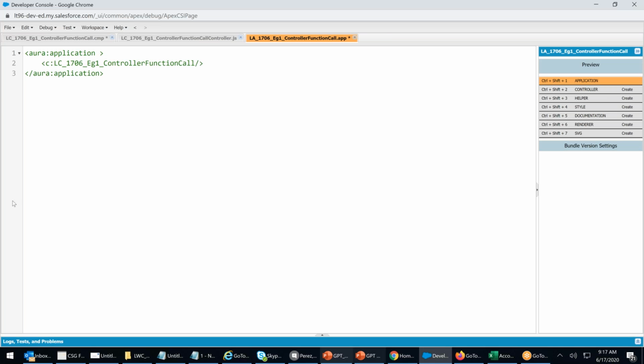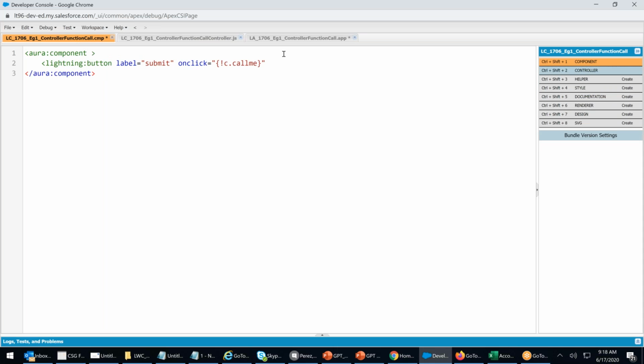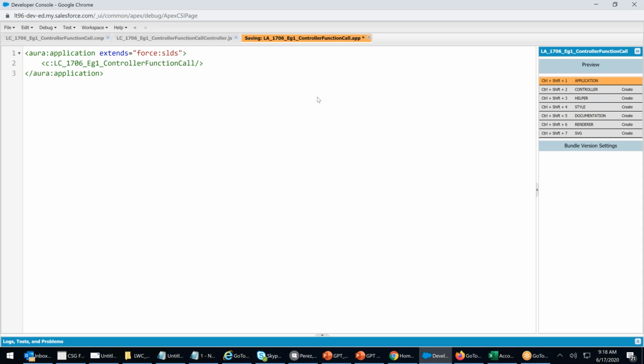What is this? I will go ahead and say extends force SLDS. Right. Control S. Control S. Preview. One simple button will come.